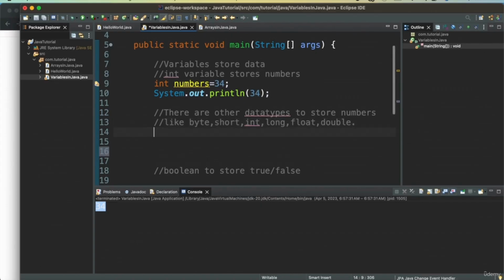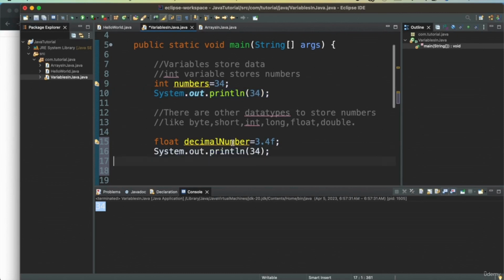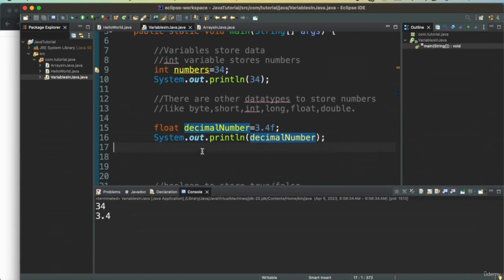So let's see an example of the float data type. With float, we want to store a decimal number. It's equal to 3.4, and if you want to define that it's a float data type, then we will have F in the end. And I can print this as well. So we have 3.4 printed. Similar to float, double allows for more precision than float.